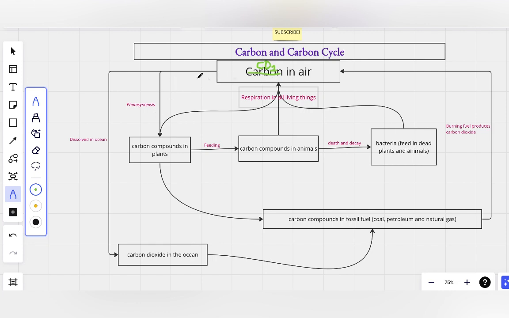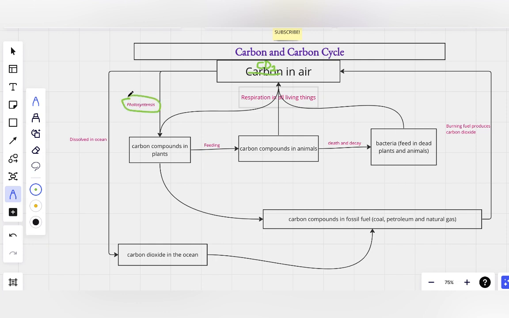For photosynthesis, the water is taken from the soil by the root hair cells and transported through the xylem vessel to the leaf. So the water comes from the soil and the carbon dioxide comes from the air. The carbon dioxide that enters the leaf from the air is used by the plant to make food.